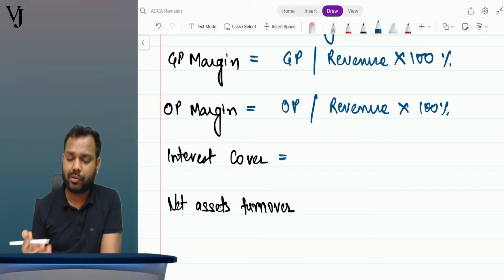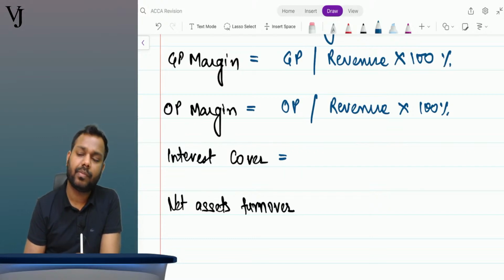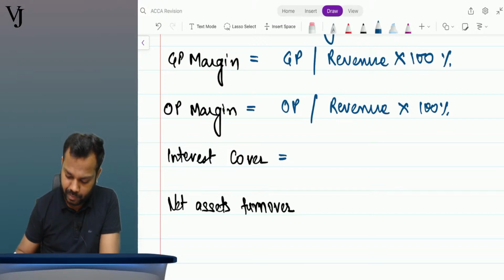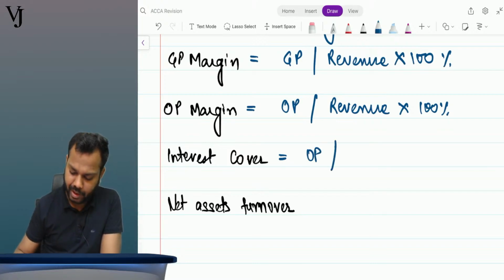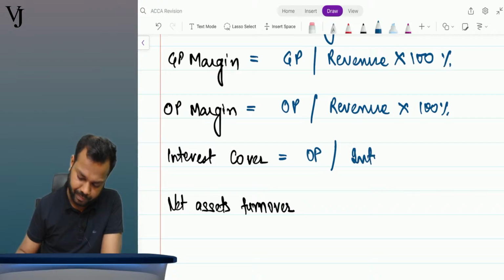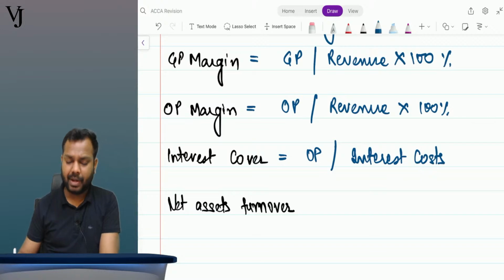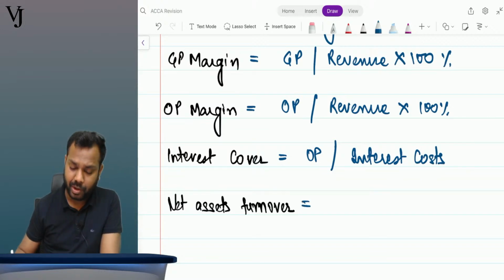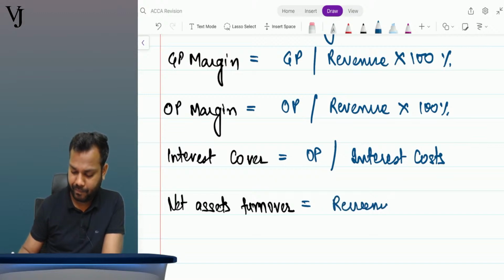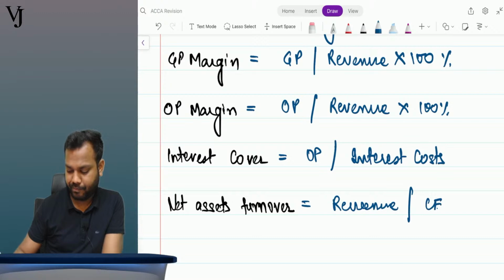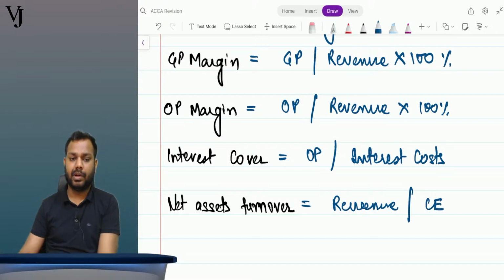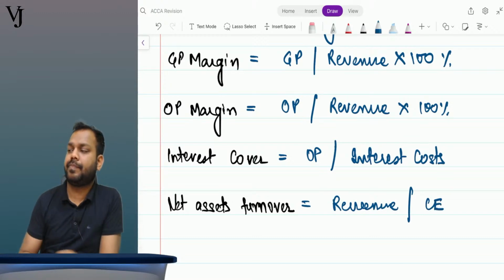I wrote 3 formulas, 2 formulas you can give me. PBIT by finance cost. Very good. Operating profit divided by interest costs. Okay, operating profit means profit before interest and tax. Now net assets turnover is, tell me what? Is it clear, everyone?